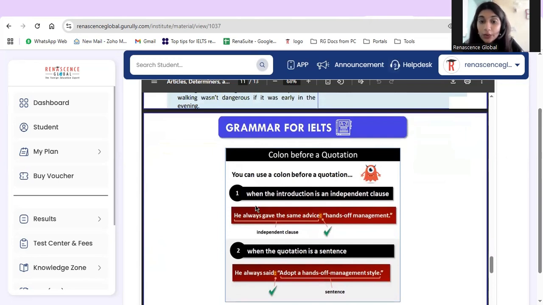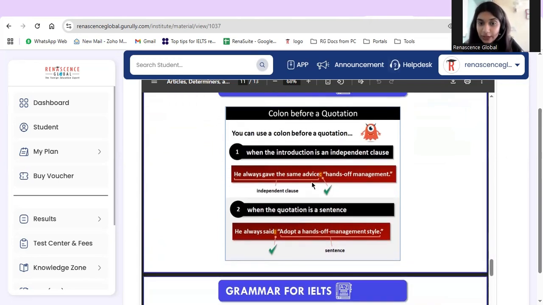Now, a colon before a quotation. How do we use a colon before a quotation? When the introduction is an independent clause: he always gave the same advice: hands-off management. So there is this independent clause, he always gave the same advice. Here we are talking about some advice a person has given to us, right?